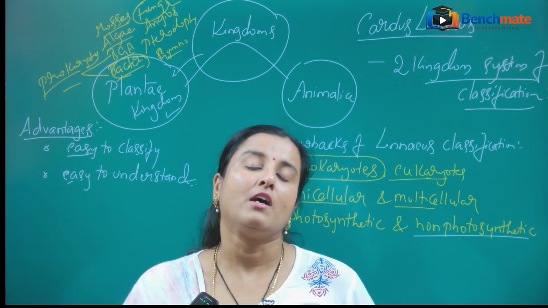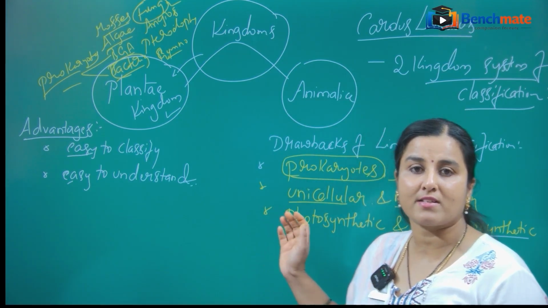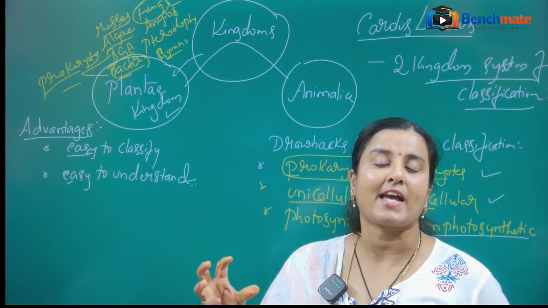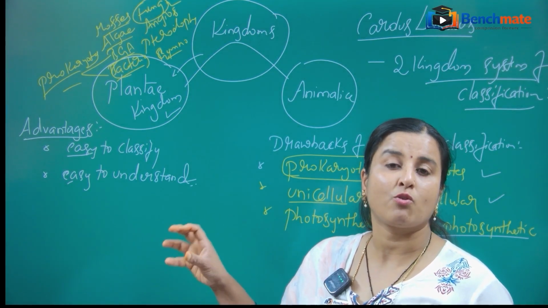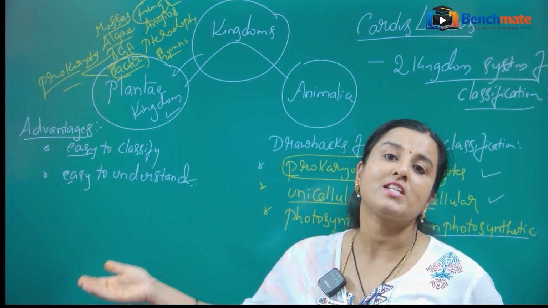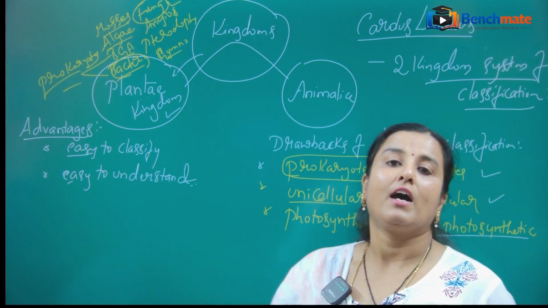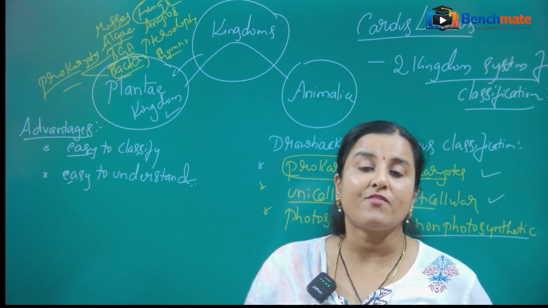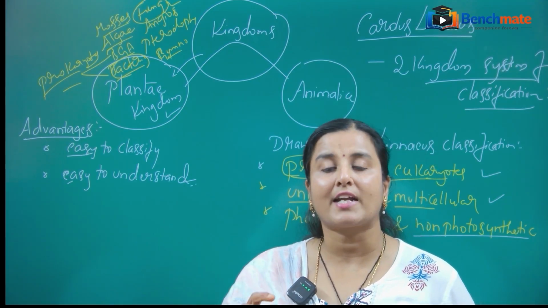So hence we have to consider the characters. By observing all these drawbacks, we can easily understand. The other characters which are there are distinguishing characters between the organisms, and if we consider those characters, it is going to make changes in the classification systems. So in that way, some other scientists also attempted to classify the organisms into different kingdoms. They started classifying the organisms.